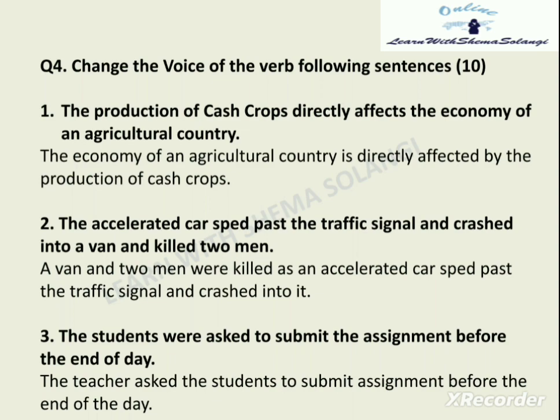Okay, so you will see that we had changed it by using were and killed. Were is used when there is a past simple tense, and when we change it, we will use was and were to change it into the passive voice. As the subject was plural, the van and the two men, we had used were because the subject was plural, right?